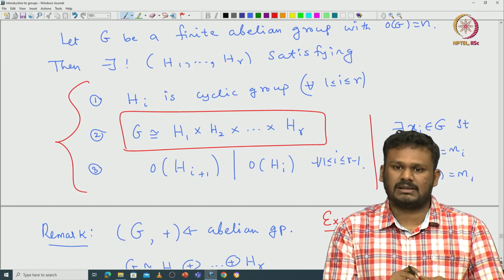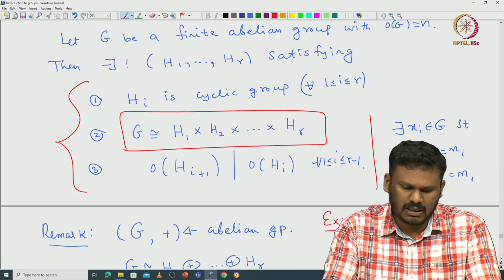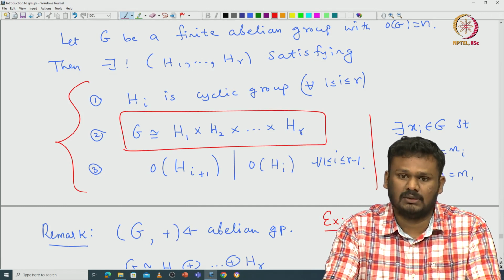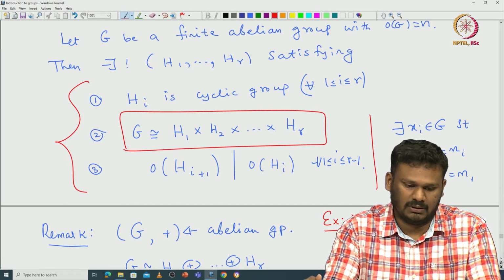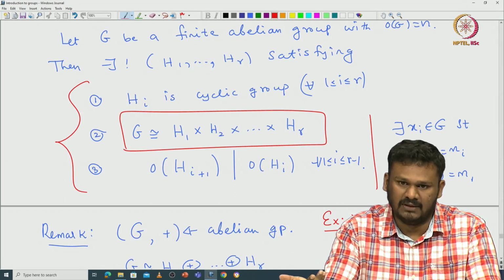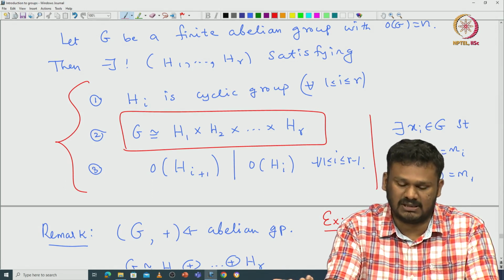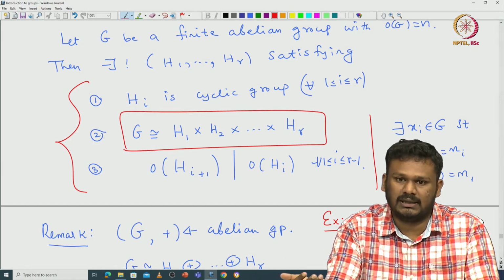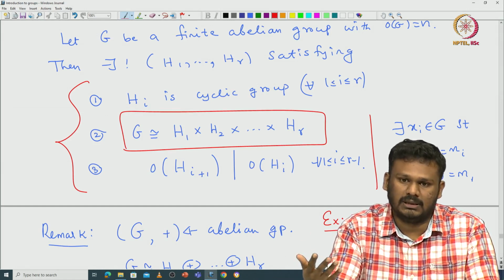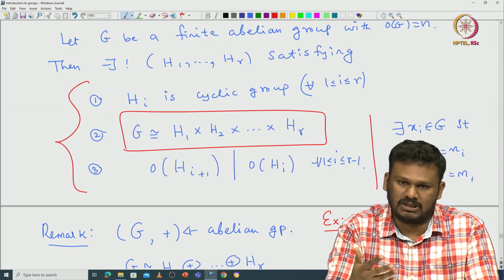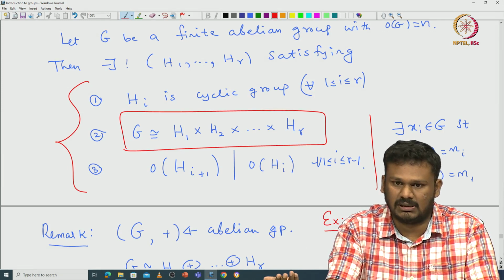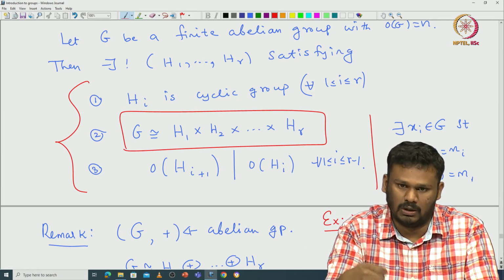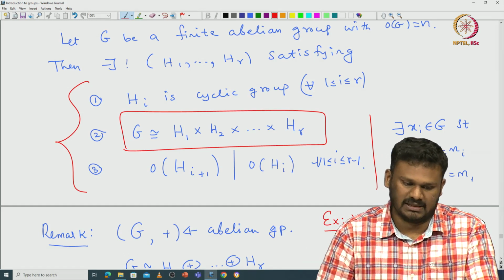All these statements I will be proving in follow-up classes. I will also prove another version of this structure theorem using what are called elementary divisors, and we will try to understand how to go from the version that uses elementary divisors to the other version that uses invariant factors. We will see how to go from one to another using some examples and so on.